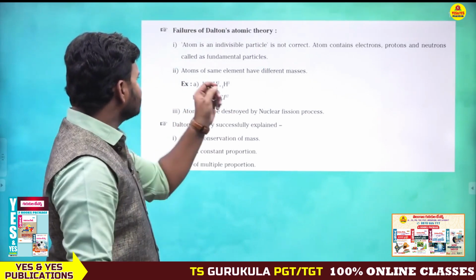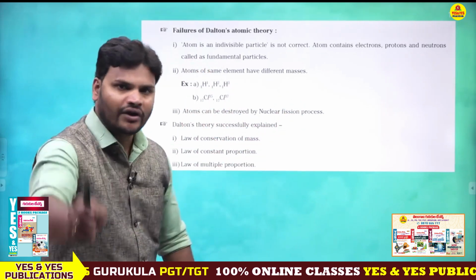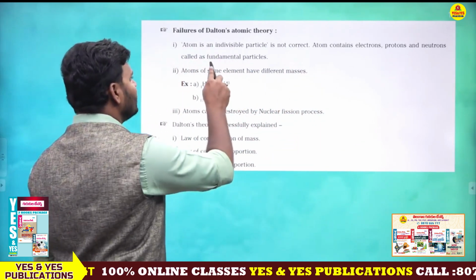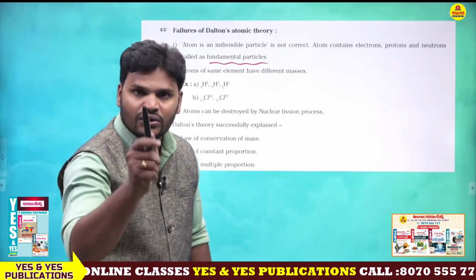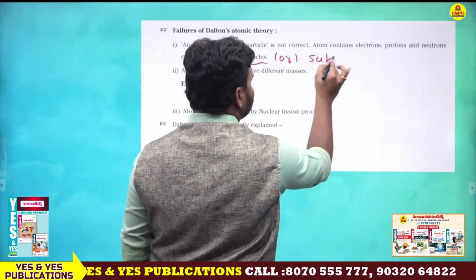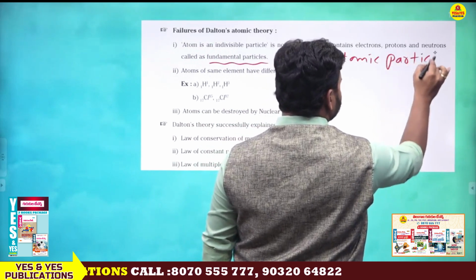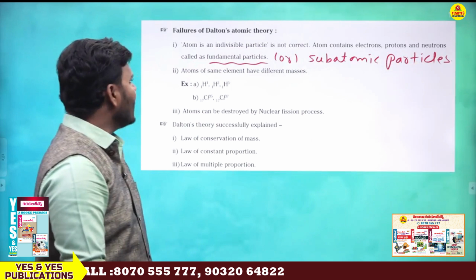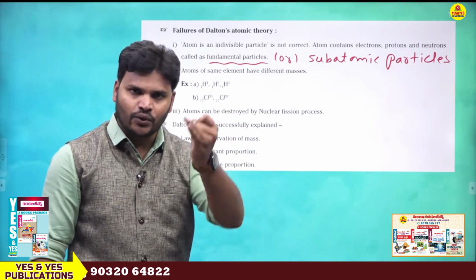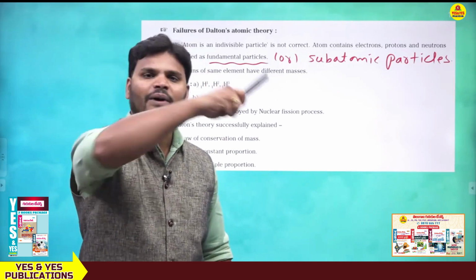Just look at the statement: atom is an indivisible particle. That is not correct. Not at all correct. Why? Because the atom contains electrons, protons and neutrons, called fundamental particles. These are also called subatomic particles. This point is very important. So the statement that the atom is an indivisible particle is not correct. The atom contains electrons, protons and neutrons. All these are called fundamental particles, otherwise subatomic particles.